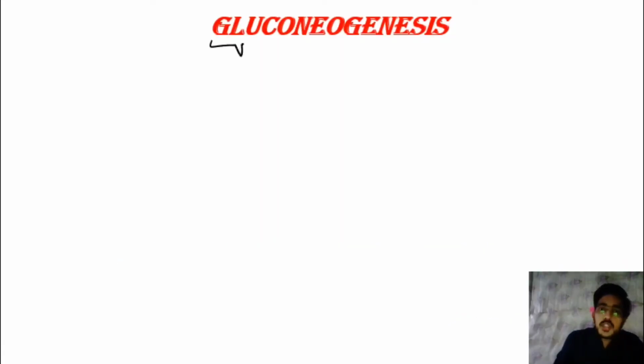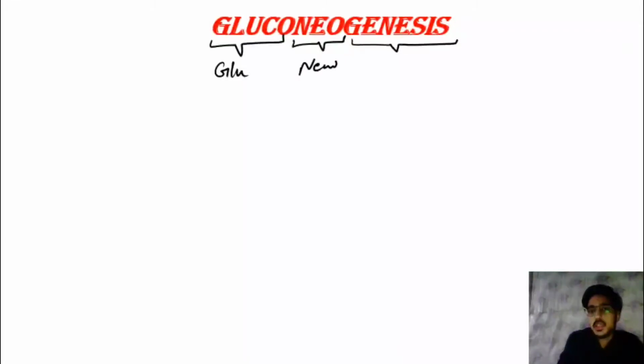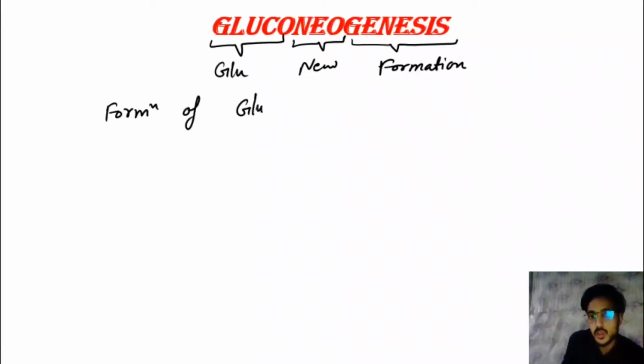So gluco, that is glucose. Neo means new, and genesis means formation. So it simply means the formation of glucose from a new source. New source means not carbohydrates, that is, a non-carbohydrate source. So that is the formation of glucose from non-carb substances.